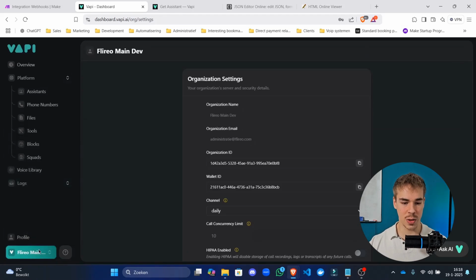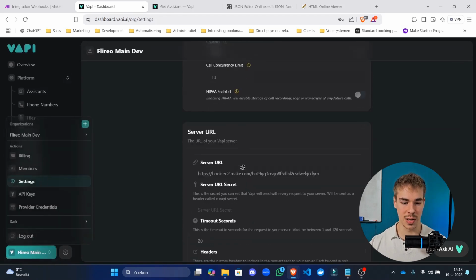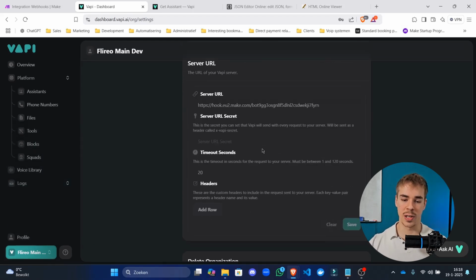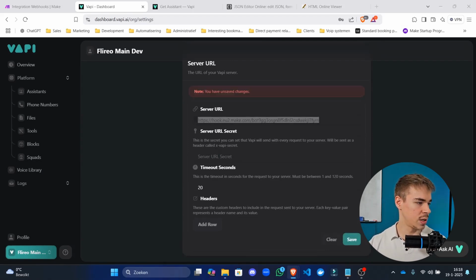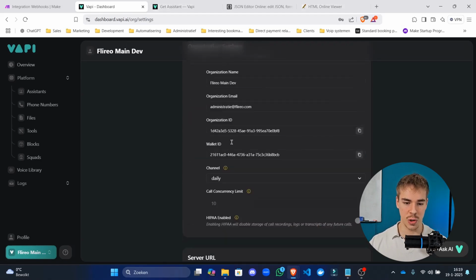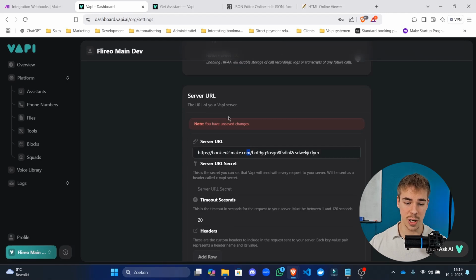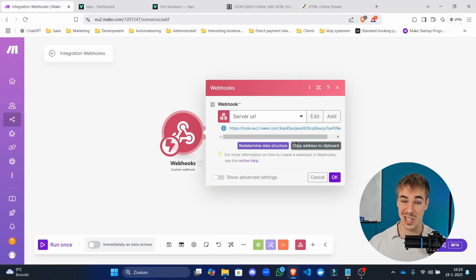So we're going to click this right here, click settings, and then we're going to go here. Now there's something strange with Vapi where you actually have to save this for some reason, or you have to wait for a few seconds in order to be able to edit this, so don't worry about that. You're going to scroll down here and go to server URL.